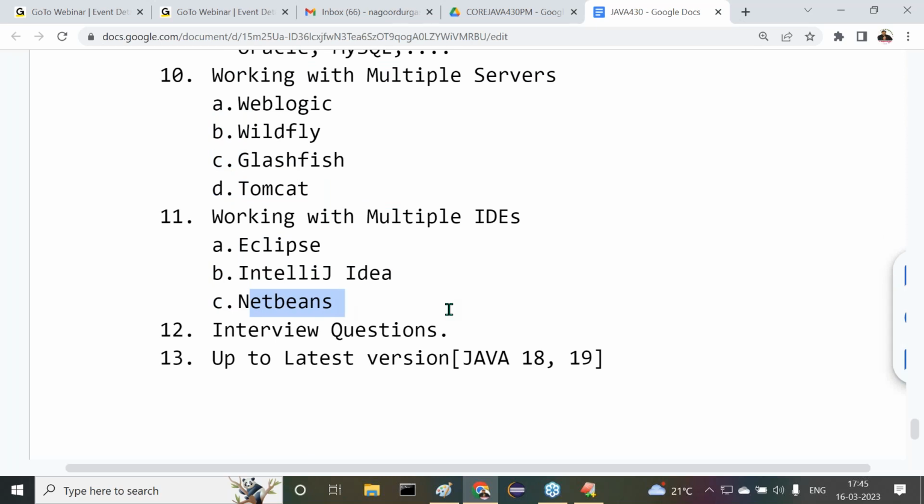All right, EditPlus is only for startup programming. Once OOPs is started, we are going to use the IDEs everywhere. Interview questions are okay. This is important.